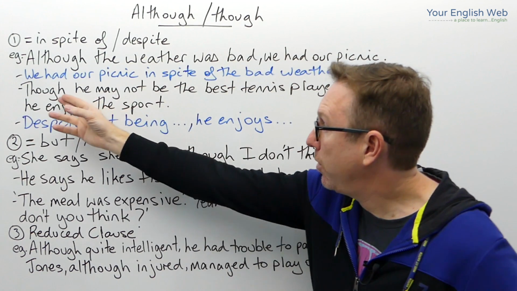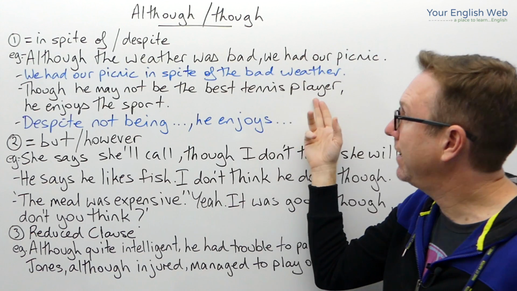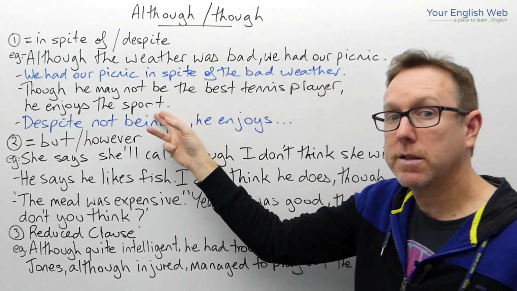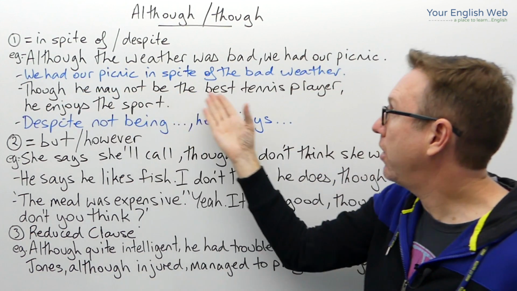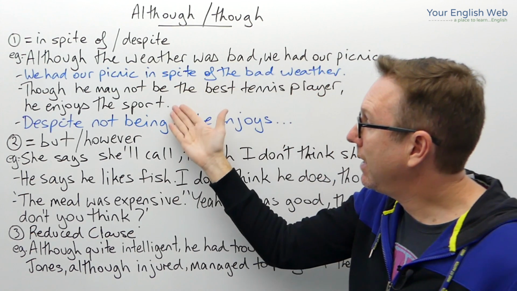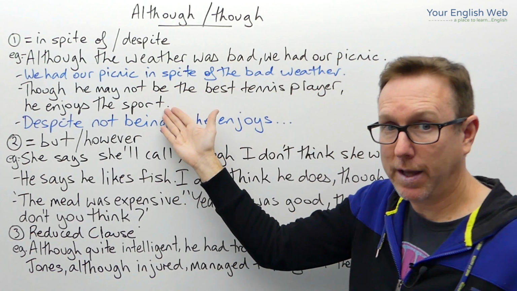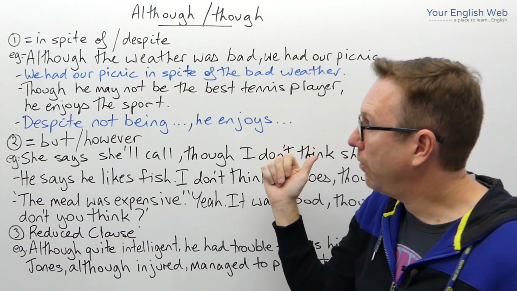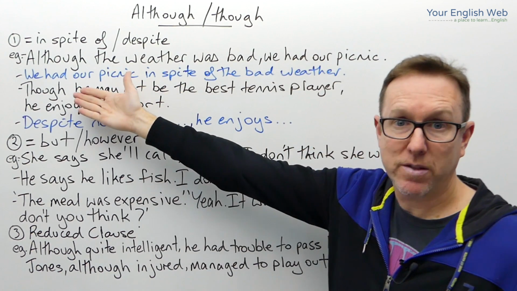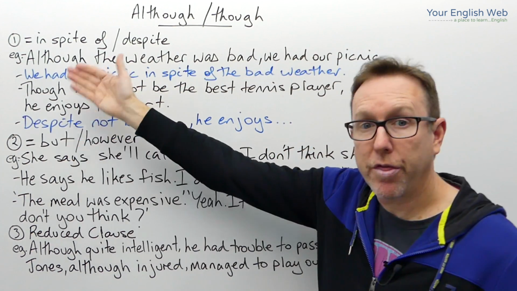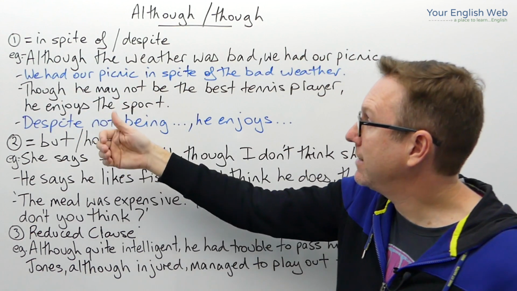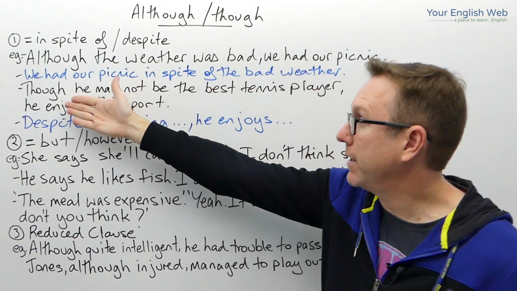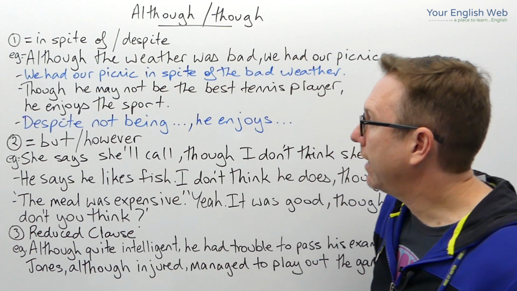The second example, though he may not be the best tennis player, he enjoys sport. Though he may not be the best tennis player, he enjoys sport, okay? So using though. We could also say although. There's no difference between the two. Though, although, and even though we could also say as well. So we could use three there.